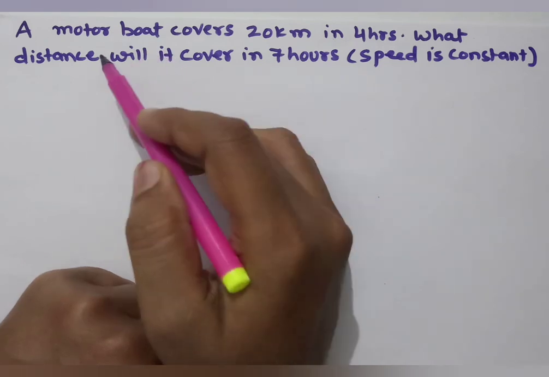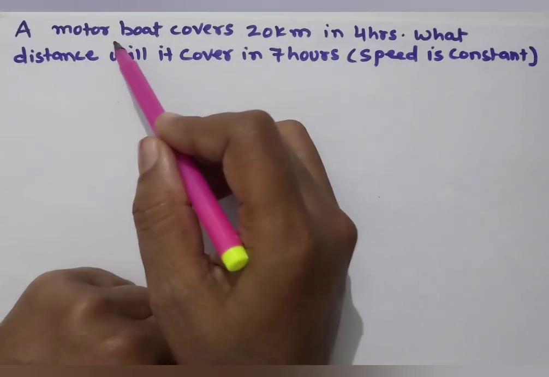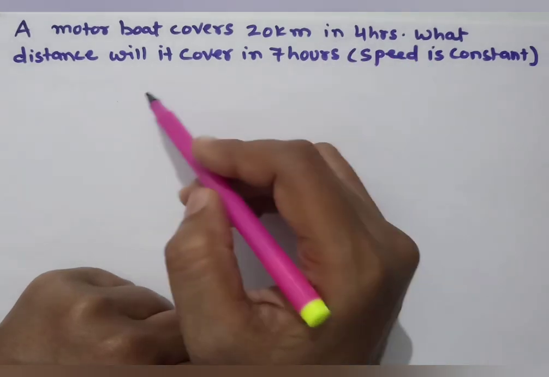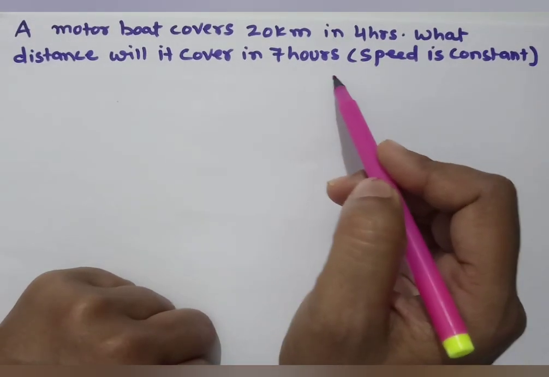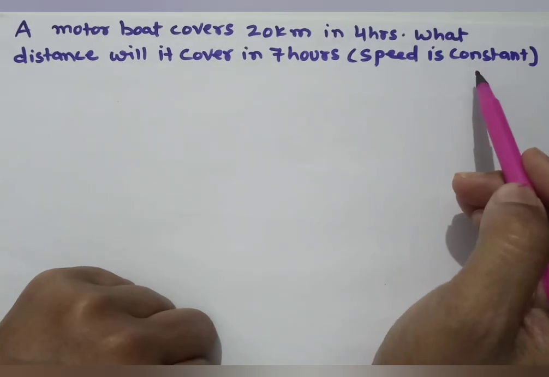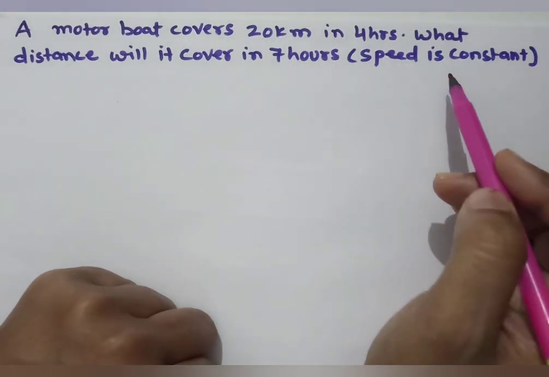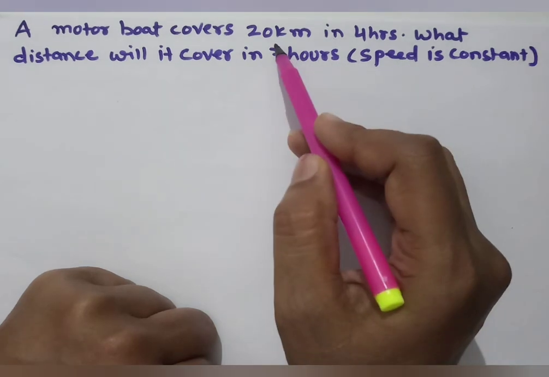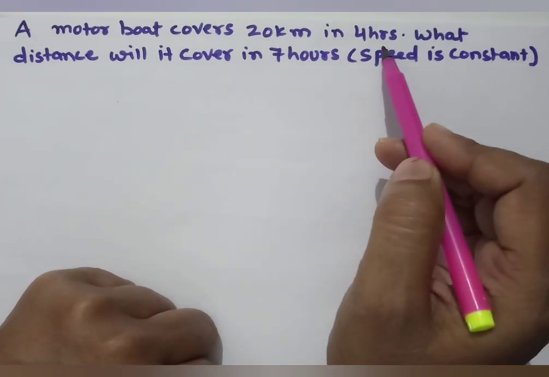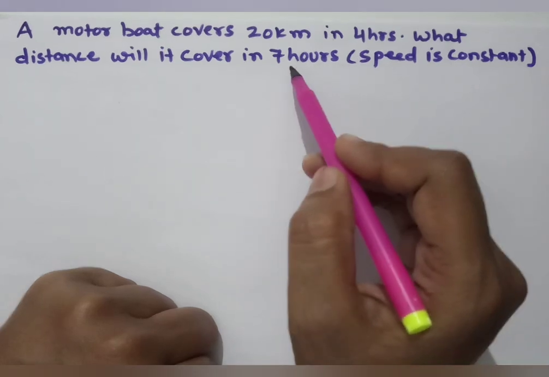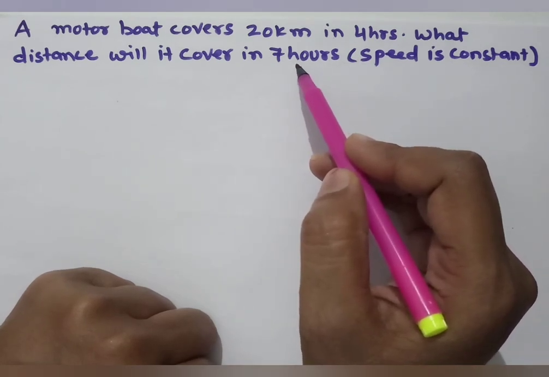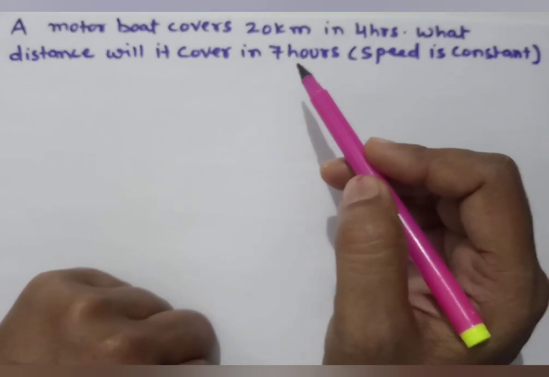Children, let us read this question. A motor boat covers 20 kilometers in 4 hours. What distance will it cover in 7 hours? Speed is constant. That means with the same speed it is moving. Now, it is moving 20 kilometers in 4 hours. Suppose we are giving that boat 7 hours. How many kilometers will it move?